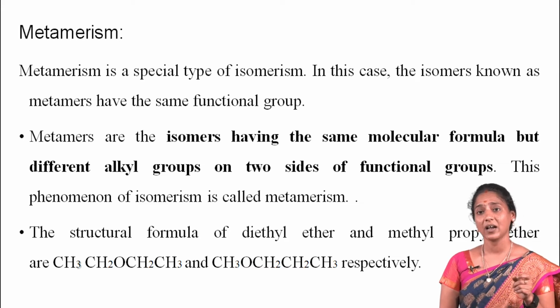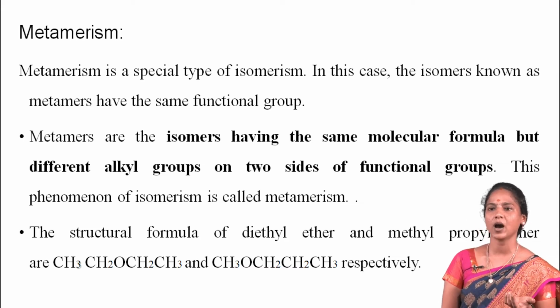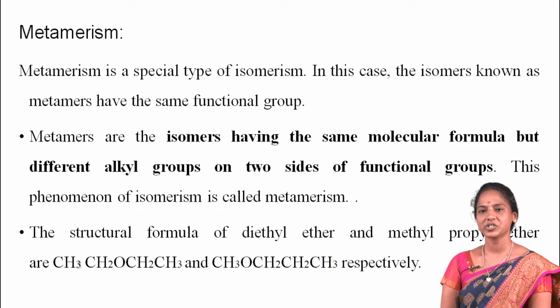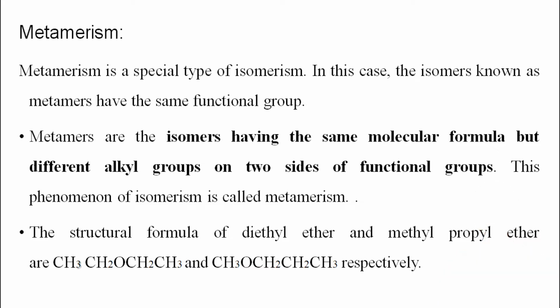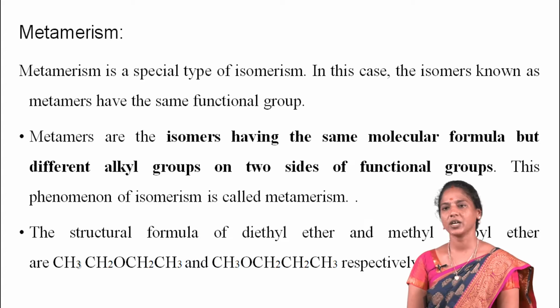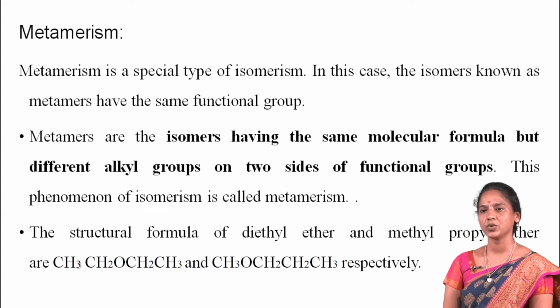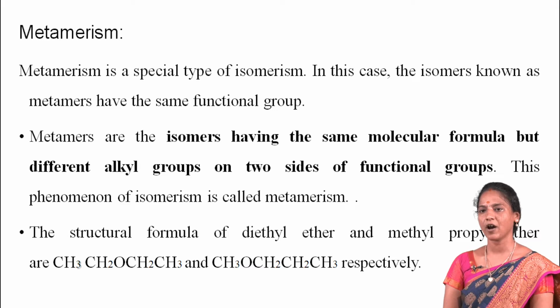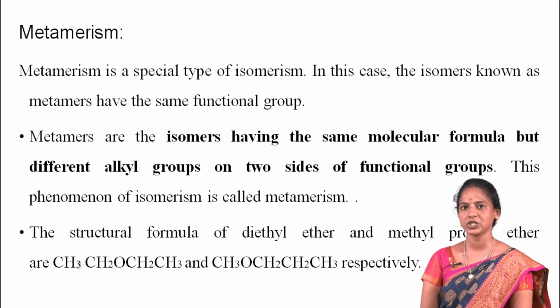The structural formulas of diethyl ether and methyl propyl ether are CH3CH2OCH2CH3 and CH3OCH2CH2CH3 respectively. Both have the same molecular formula of C4H10O.